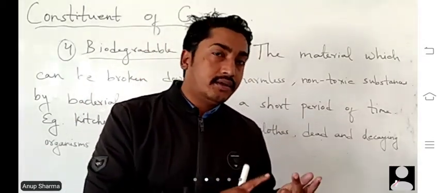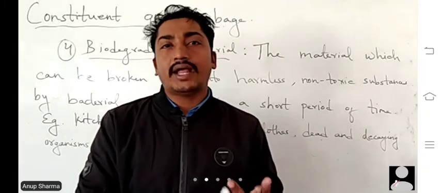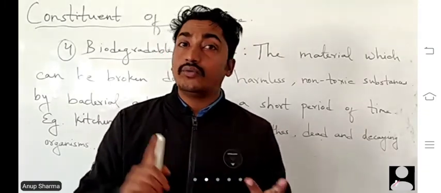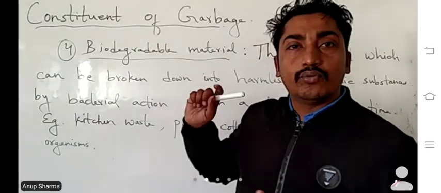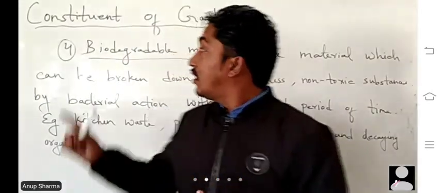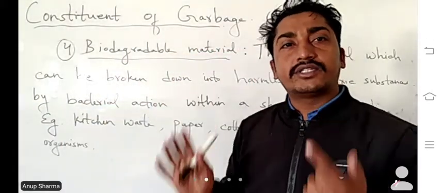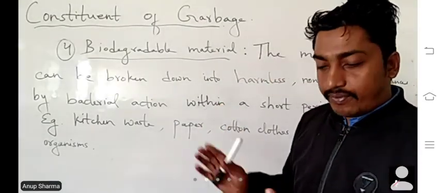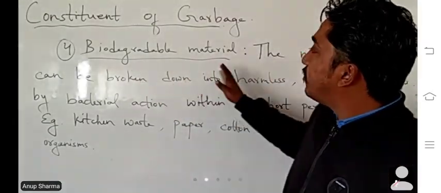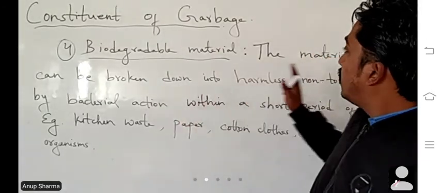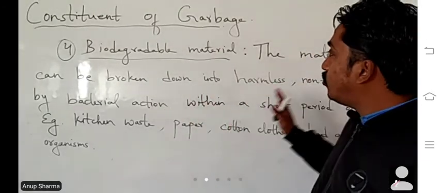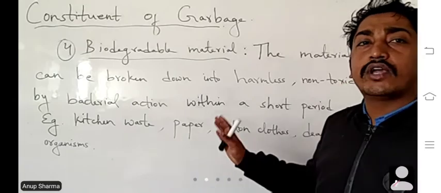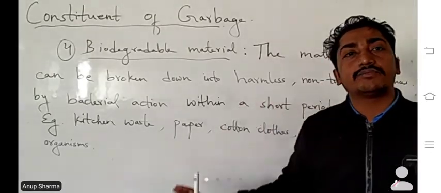Non-useful, that means those waste which we can't reuse directly, but indirectly that can be useful when it is decomposed. Then third one, non-biodegradable substance which do not decompose for a long period of time. Then biodegradable material means the material which decompose or can be broken into harmless substances.